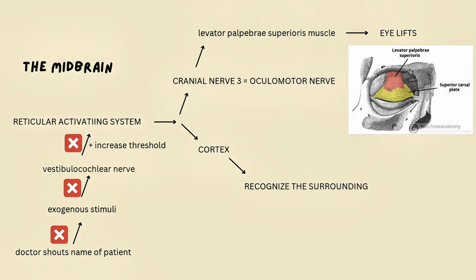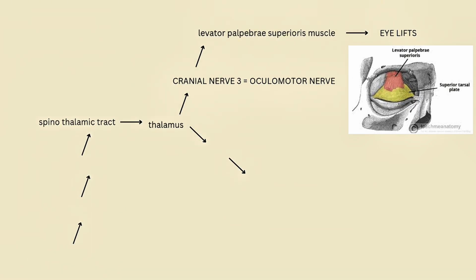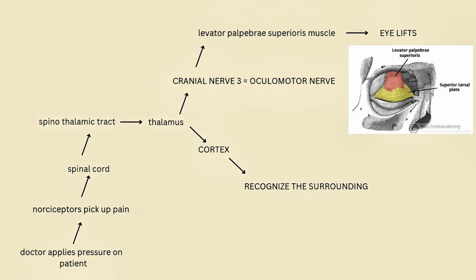Pain as a stimulus. What happens first? When the doctor applies pressure or pain, nociceptors generate nerve impulses. The impulses travel via the sensory nerves to the spinal cord. From the spinal cord, pain signals ascend through the spinothalamic tract.